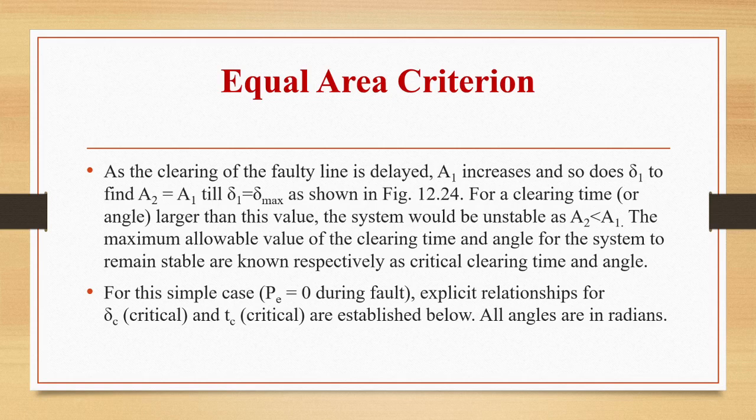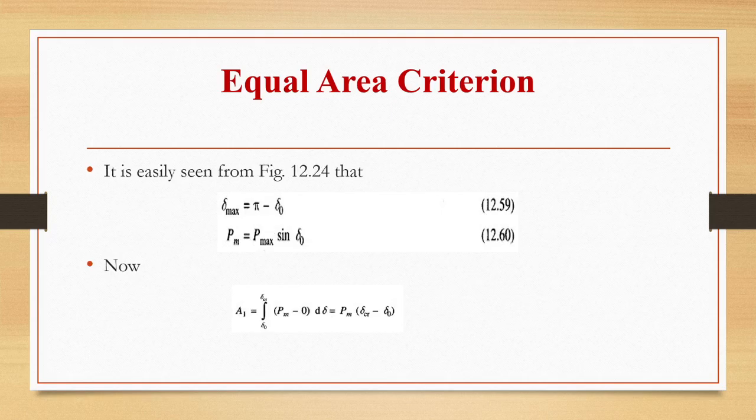So what is critical clearing time and angle? The maximum allowable value of the clearing time and the angle for the system to remain stable are known as critical clearing time and critical clearing angle. For the simple case, P is equal to 0 during the fault. So we can establish a relationship between delta C and Tc, and all angles we are taking in radians. So delta max is pi minus delta naught and Pm is P max sine delta naught. After seeing the graph, we are writing the values of A1 and A2. So A1 is equal to the integral from delta naught to delta critical of Pm minus 0 d delta, that is Pm into delta critical minus delta naught.